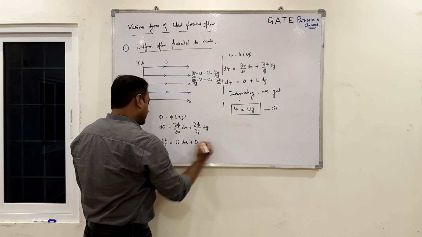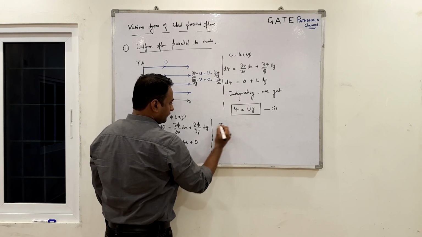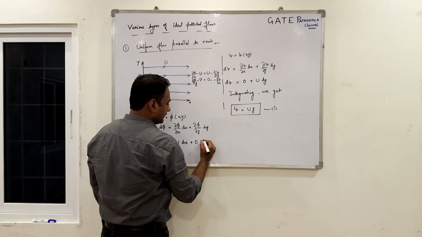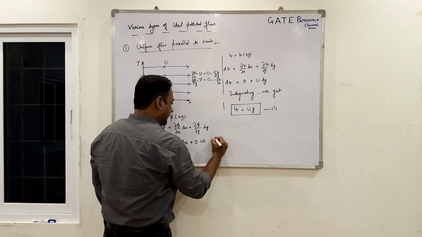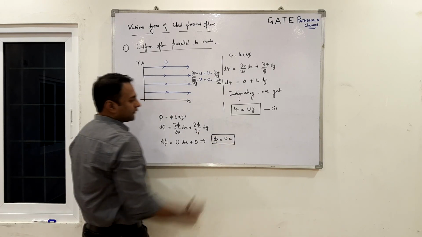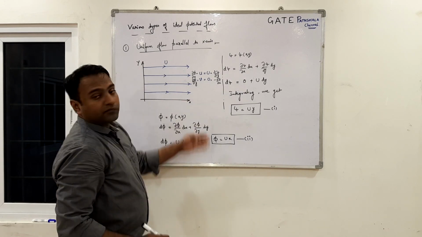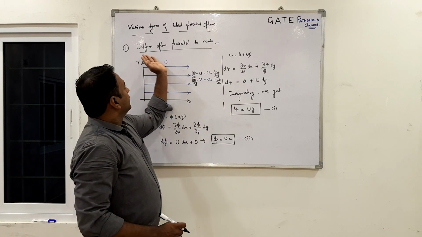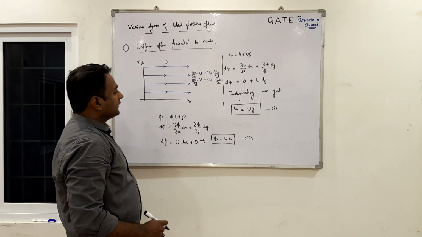So, integrating, or you can write like this, implies phi equals ux, discarding the constant of integration. So this is our second equation. Like this we get the psi and phi, that is the stream function and the potential function, for the uniform flow parallel to x-axis. So let's proceed with the next flow.